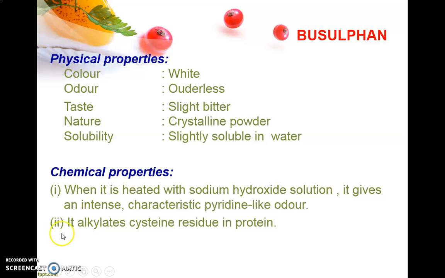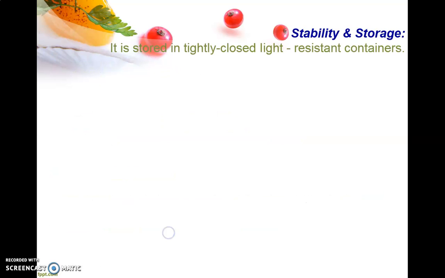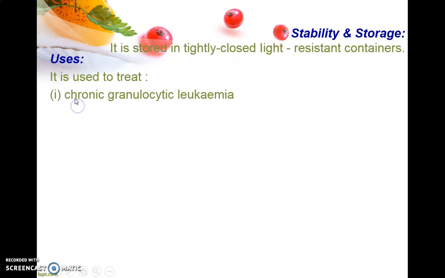property of busulfan. It alkylates cysteine residue in protein, meaning it's an alkylating agent that will cause alkylation of the cysteine amino acid residue in a protein, and hence it alters the protein. If it alters the protein, that protein will not be available for cell division or cell multiplication. So hence it may be acting as an anti-cancer drug by inhibiting cell replication, particularly tumor cell replication. Next, stability and storage condition: it should be stored in a tightly closed, light resistant container. This is a simple storage instruction.